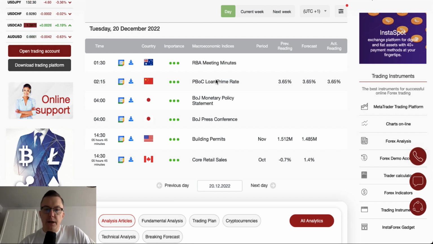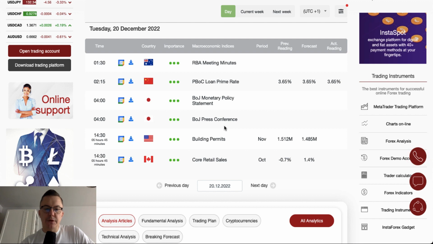For example, the Reserve Bank of Australia meeting minutes were released overnight, so we will definitely take a look at the Australian dollar to see, of course, the reaction. The People's Bank of China loan prime rate had been published overnight. It stayed at the same level of 3.65%. We got the Bank of Japan monetary policy statement and press conference. Both of them took place at 4 a.m. So the Japanese yen is another currency we will definitely take a look at.